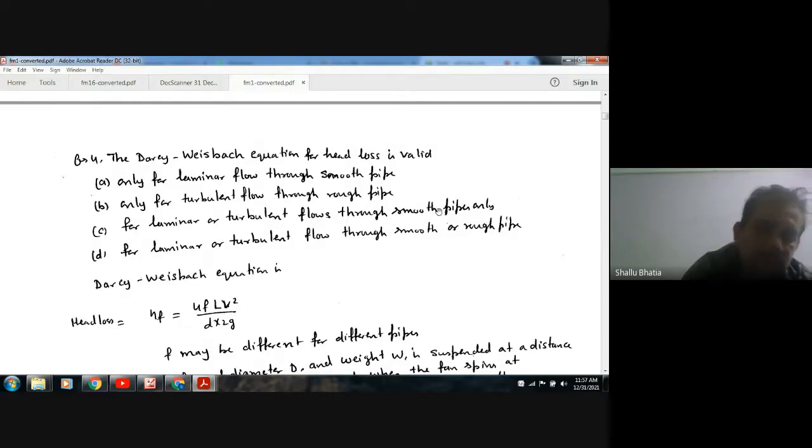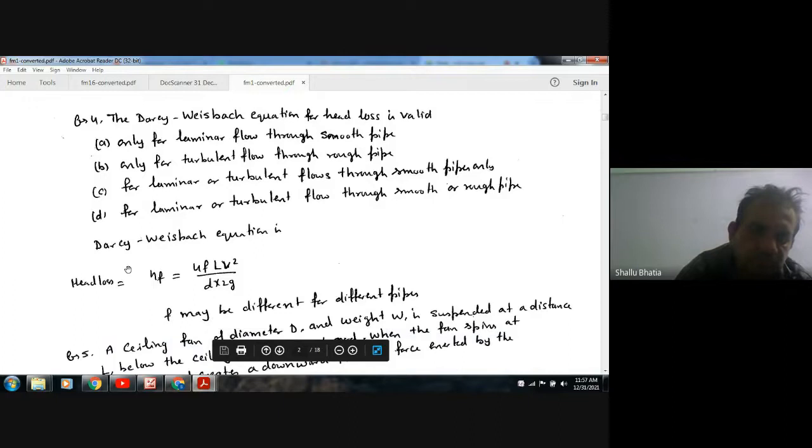So head loss is hf equal to 4fLV² by 2gD, according to the Darcy-Weisbach equation. This is valid for laminar, turbulent, smooth, and rough pipes. But for these flows, the value of f may be different. All the other quantities will be the same. So it is valid for all, and option D is the right answer.